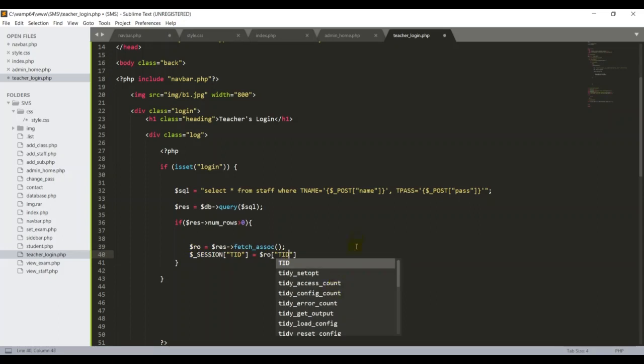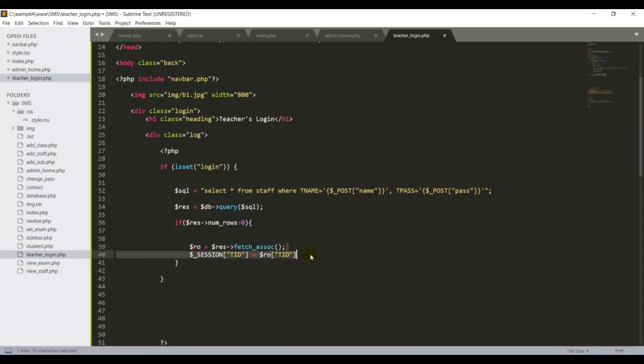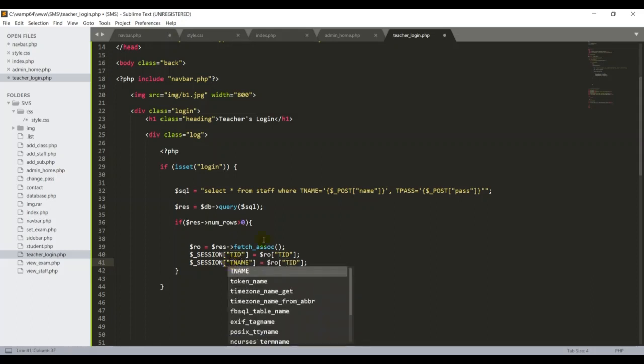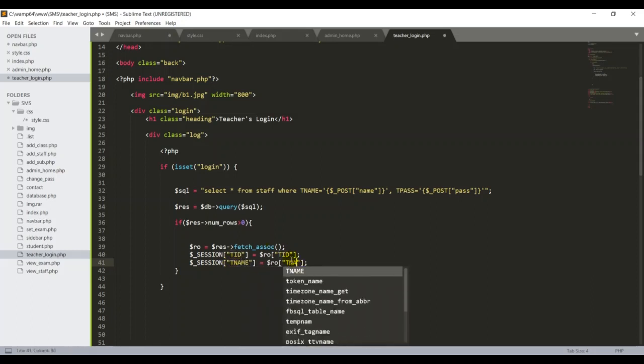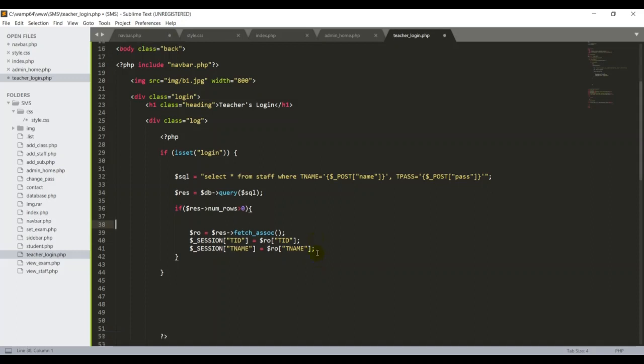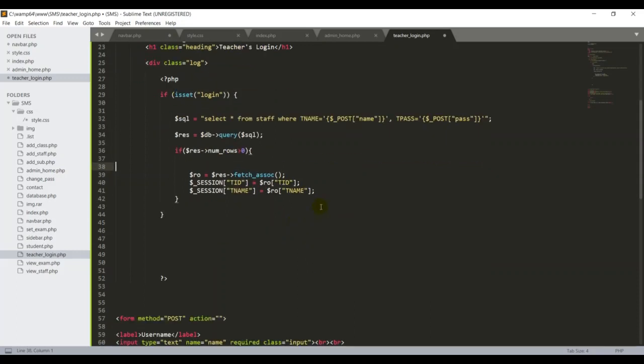Okay, same thing, I can give my T name as well, semicolon here, copy, then here instead of TID I am putting T name. Okay, here also T name. Okay, good. So guys, it's very simple, same concept I explained in index.php. So if you do not understand, you can go back and review that. So after that, what I have to do in the system, I'm telling the system, guys, redirect the echo.